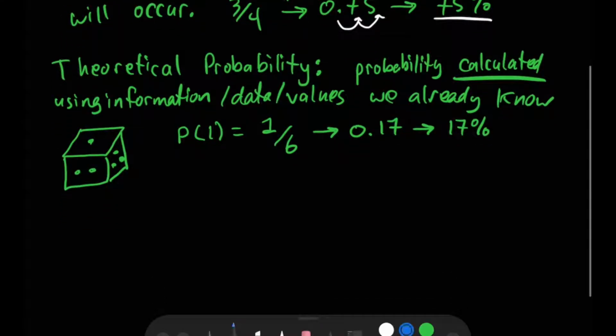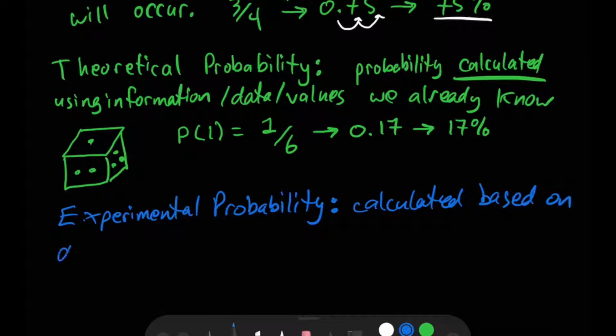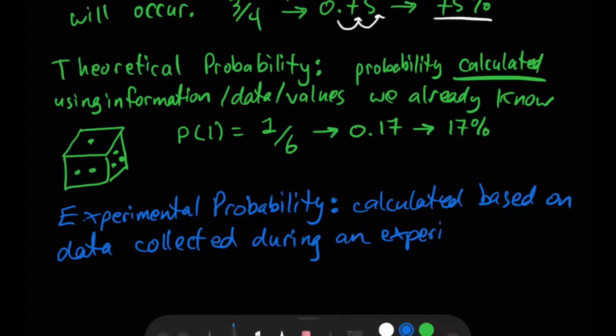So experimental probability is, no surprise, going to be based on results we observe during an experiment. So experimental probability is still calculated, but calculated based on data collected during an experiment. And the last time we talked about probability, we didn't actually perform an experiment.